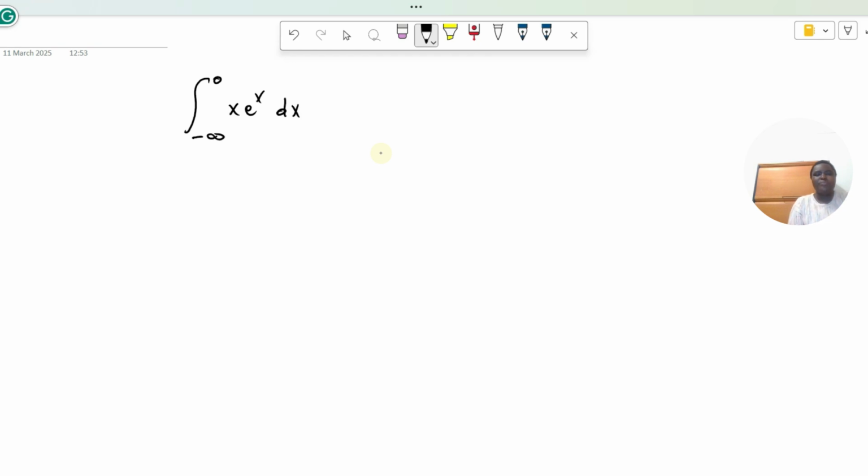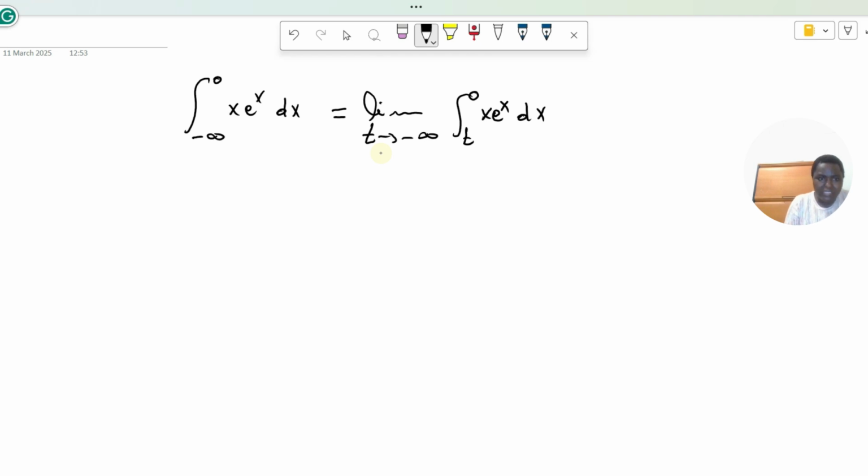Normally this integration is equal to the limit when a given value, let me say t, tends to minus infinity of this integration. I replace minus infinity by t here, then 0, then x times e power x dx.